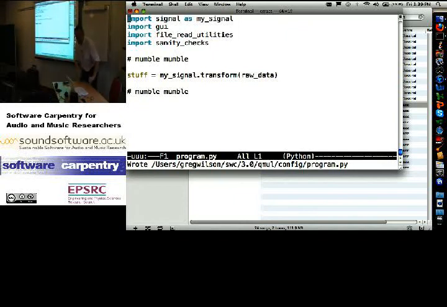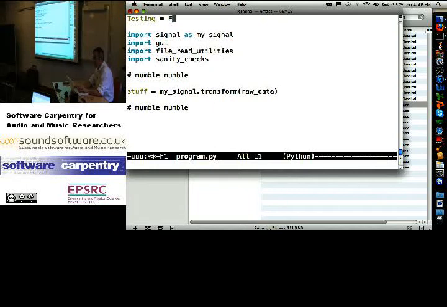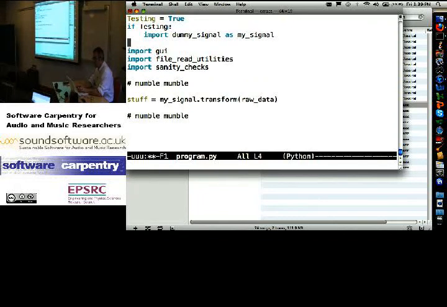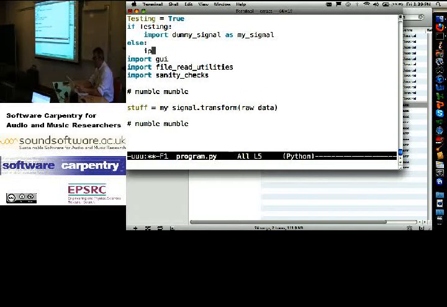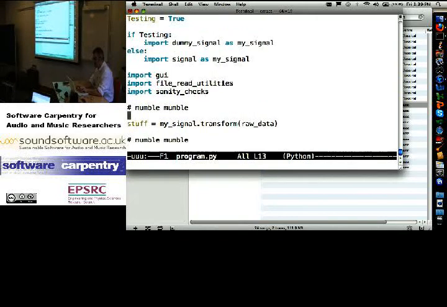Let's make it even better. Suppose that I do this. Testing equals false. I'll say testing equals true. Right? If testing, import dummy signal as my signal, else import signal as my signal. Okay?